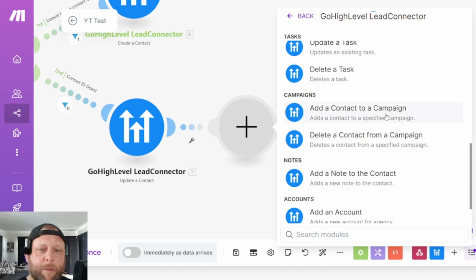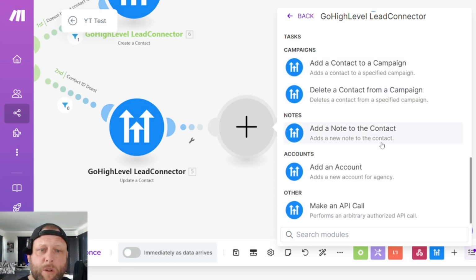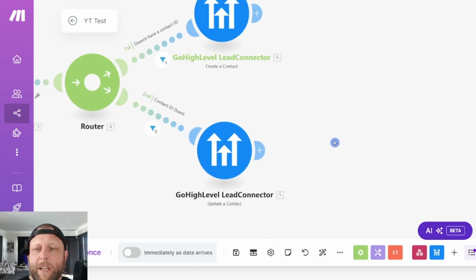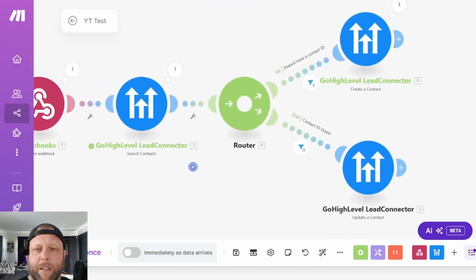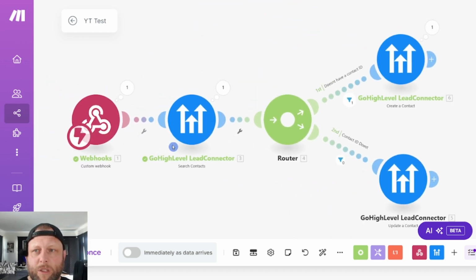We're going to add them to different email containers, do notes for them, add to different accounts, and there's a bit more, make a specific API call. So the endless possibilities from just this little start.